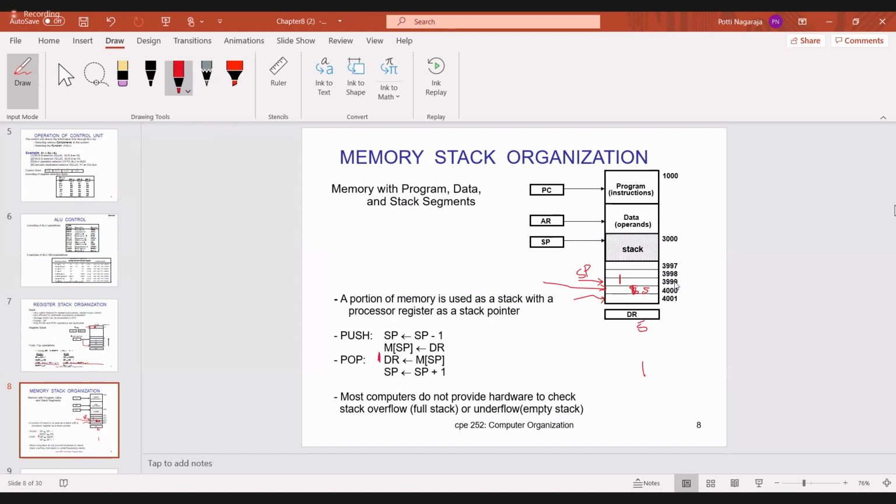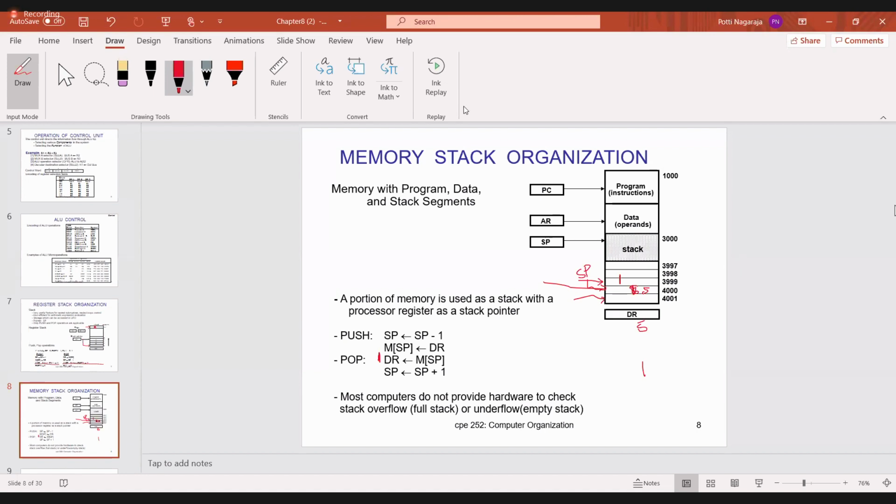Then the stack pointer, here it is 3999. Now, it is incremented by 1. So the stack pointer becomes this. Are you okay? Like this. So the pop operation is nothing but the stack pointer incremented by 1, whereas the push operation is nothing but decrementing the stack pointer by 1. Is it okay?